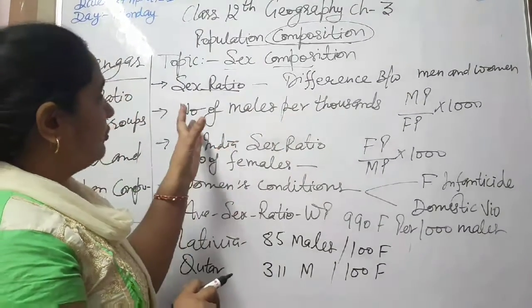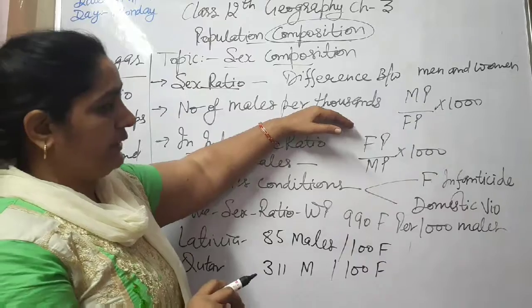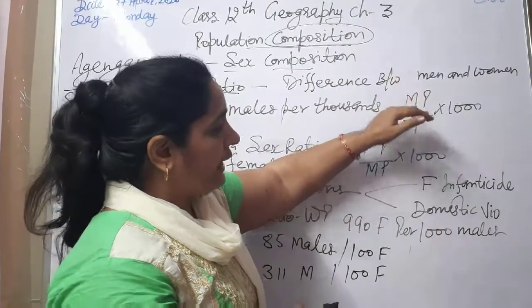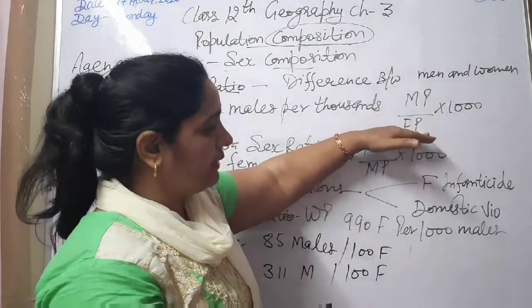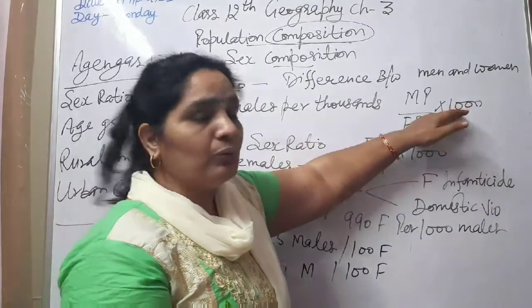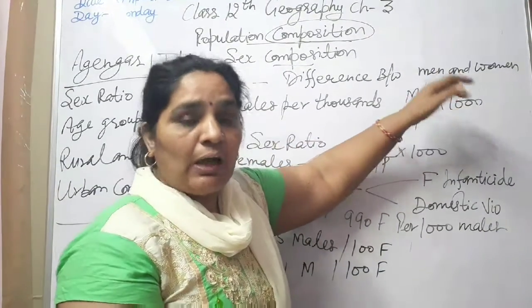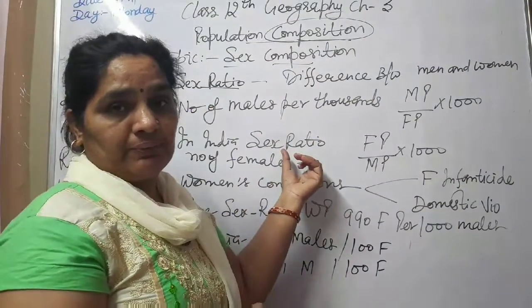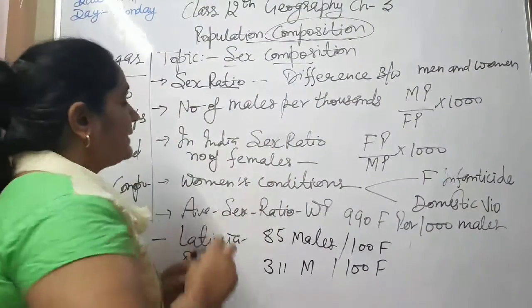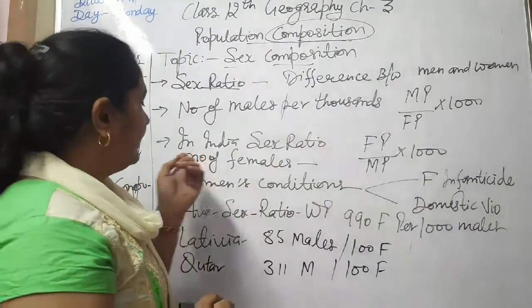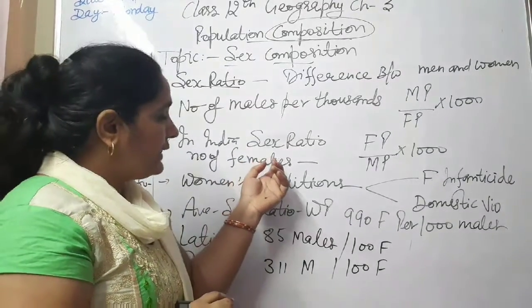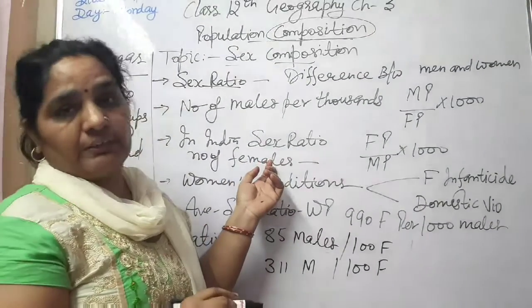If we want to know the number of males per 1000, first of all we have to write the male population divided by female population into 1000. How can we find the sex ratio in our country? In India, we find the number of females per 1000 males because females are fewer in number in our country.